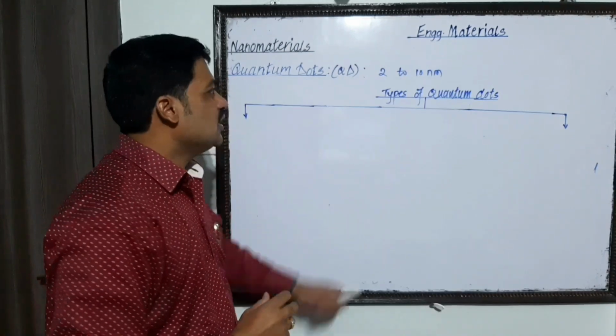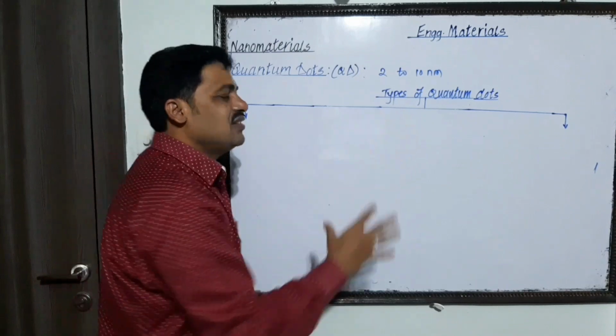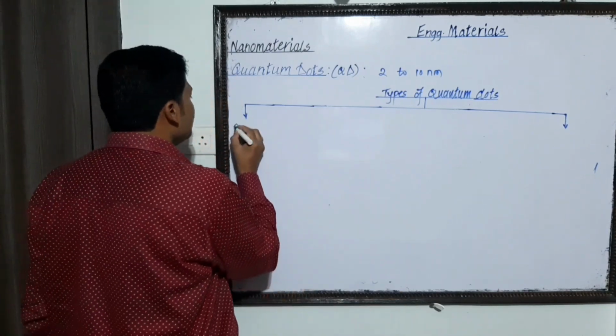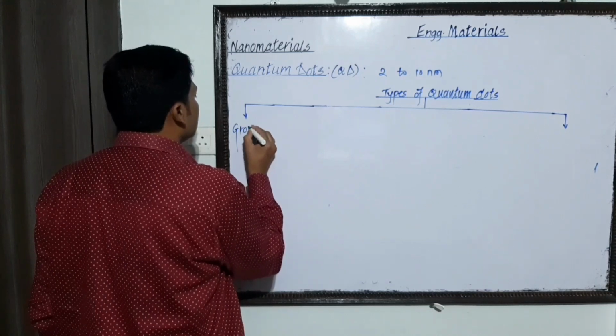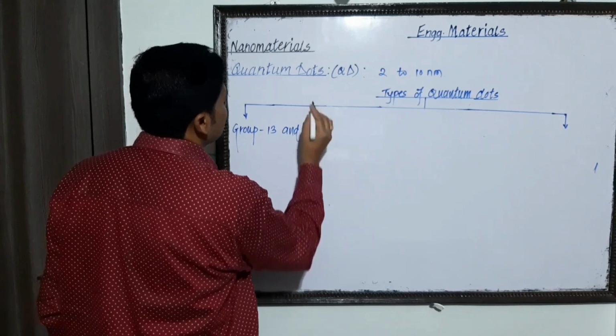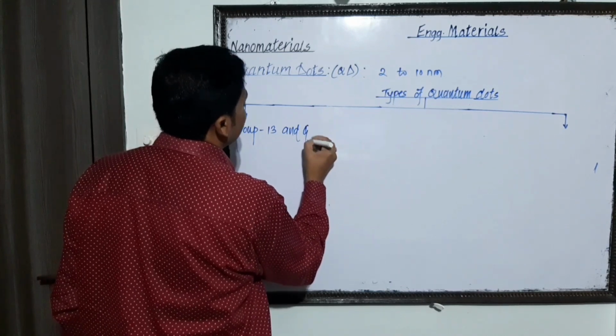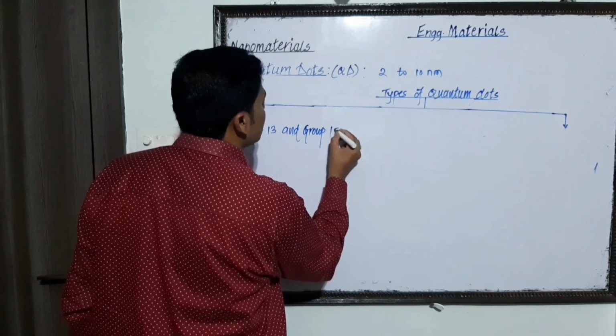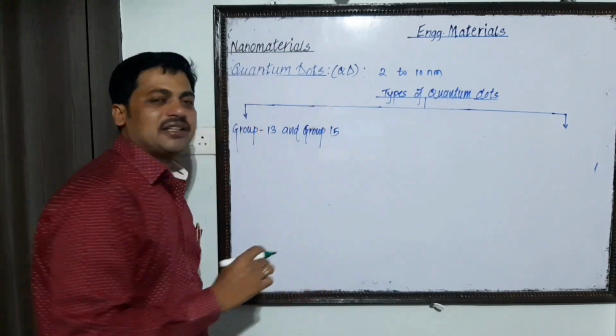Types of the quantum dot. Basically there are three types of quantum dots synthesized. The first one is group 13 and group 15 elements.